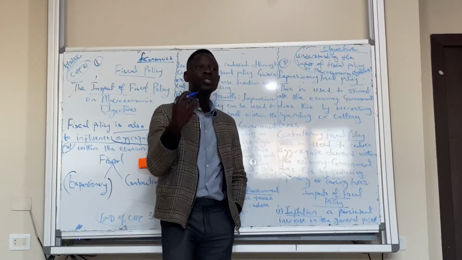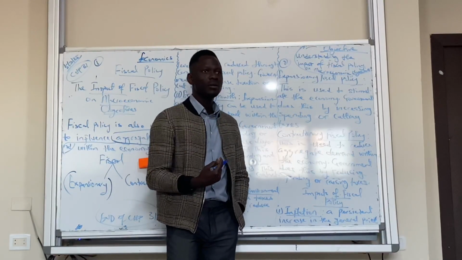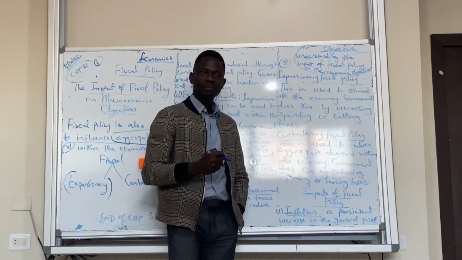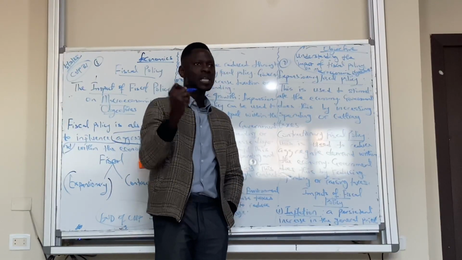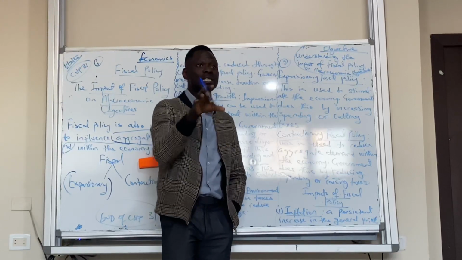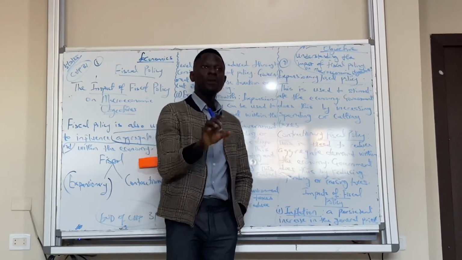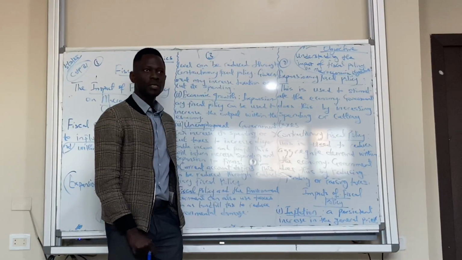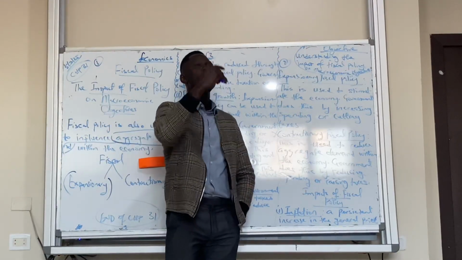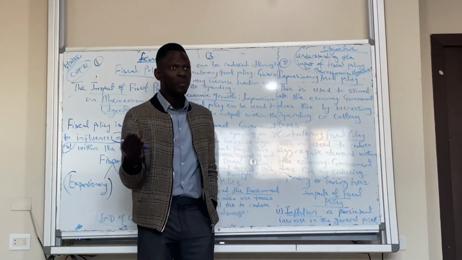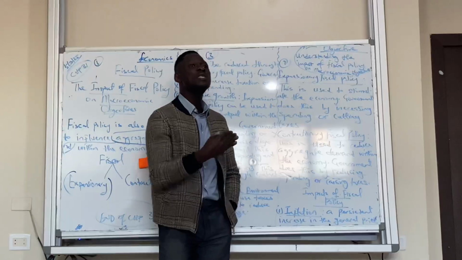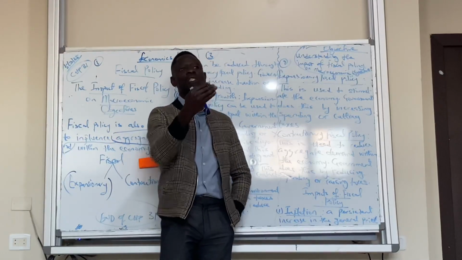So that means we spend more than what we have. That means the country is doing more of imports than exports. So if the country is doing more of import than export, government has to reduce it because it's a balance of payment deficit. For government to reduce it, government has to use what? Contractionary fiscal policy. So government can increase taxes on importation. Because we do more of imports, right? We do more of imports because the prices of imports are cheaper. Now government would increase prices of imports, taxes on imports.